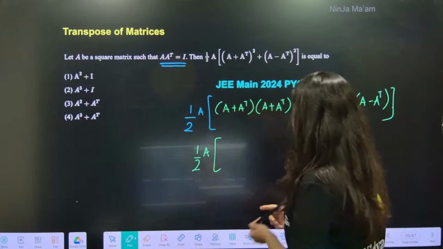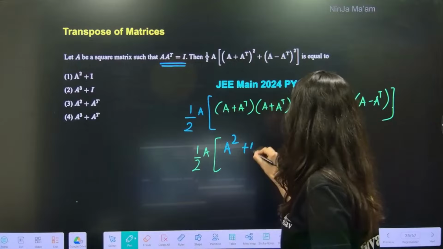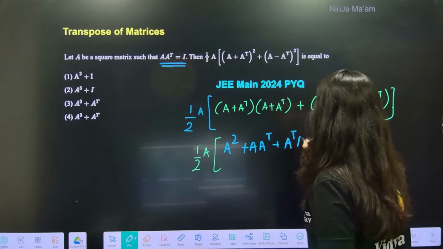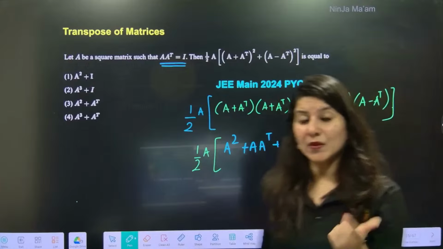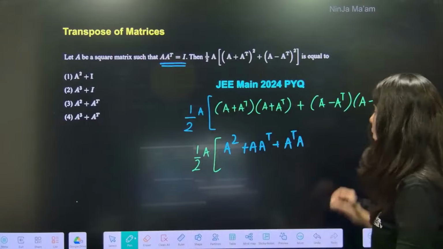Okay, 1 by 2 A. Now A into A, everybody, A square. A into A transpose plus A transpose into A. Can you see there is a difference between A transpose A and A A transpose? I told you AB and BA are not equal.